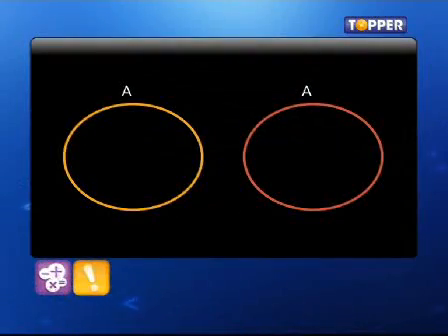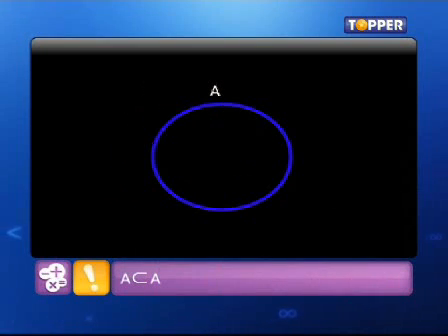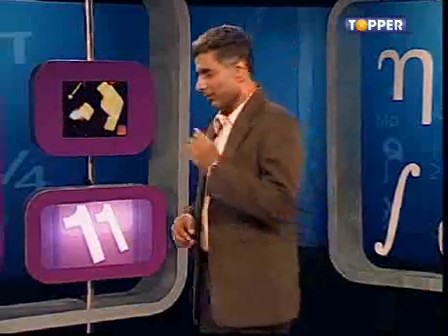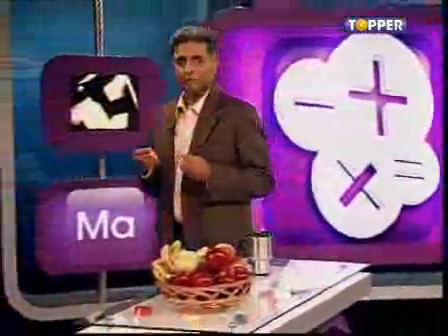If we were to stick to definitions, every element of a set A is in the set A itself. Hence, A is a subset of A. Even though there is nothing factually wrong with it, it doesn't seem very proper, does it? We want our subsets to be proper. So what do we introduce? What else but proper subsets? So a proper subset of a set is one which can fit inside the set.